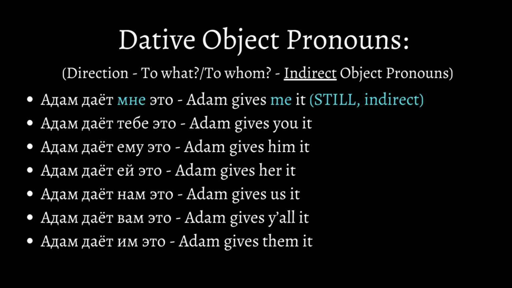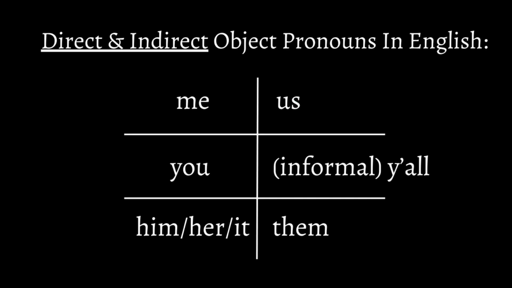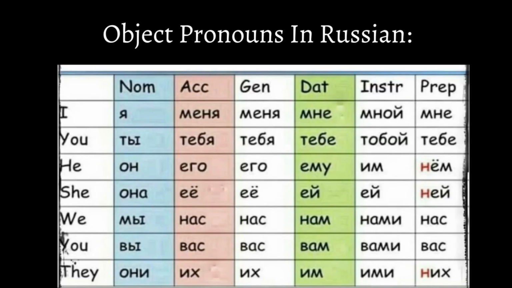In Russian, it's automatically shown using a case that answers the question, and in English, it's the rule for indirect object pronouns. You can just see that Russian does the same thing, but in cases. What makes English different than Russian is that the grammar for direct and indirect object pronouns is literally the same. In Russian, it's different, which is why it's easy to distinguish directness from indirectness. One, because the grammar is different, and two, Russian has cases, like the accusative and dative, which answer specific questions, automatically letting us know what specific pronouns will fall into what case.